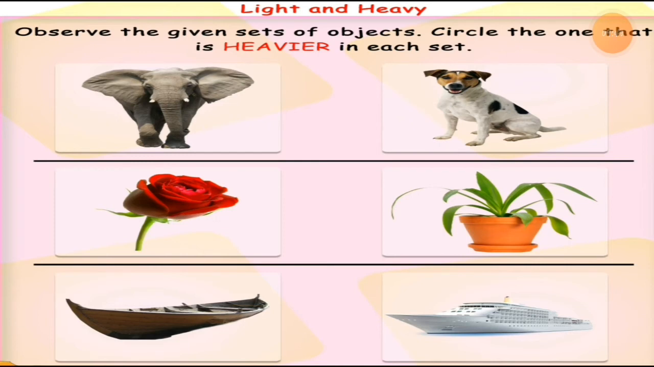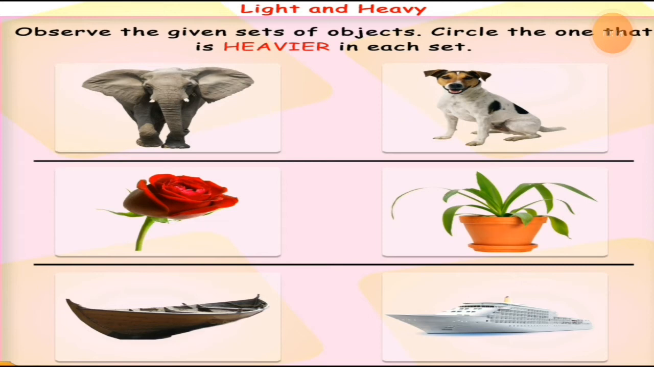So here the same heading is there, light and heavy. Observe the given sets of objects. Here are the objects. These two you can call objects. One is an elephant and one is a dog. So circle the one that is heavier in each set. You have to circle the thing which is heavier.